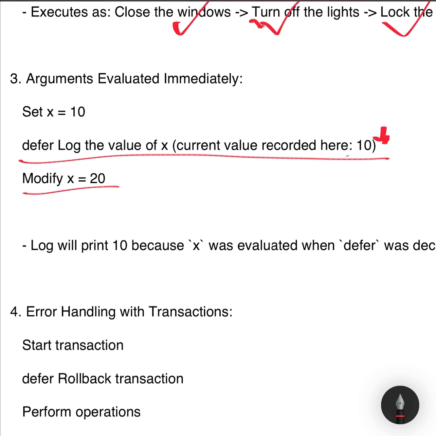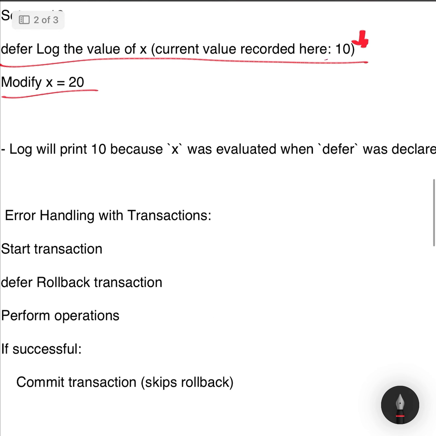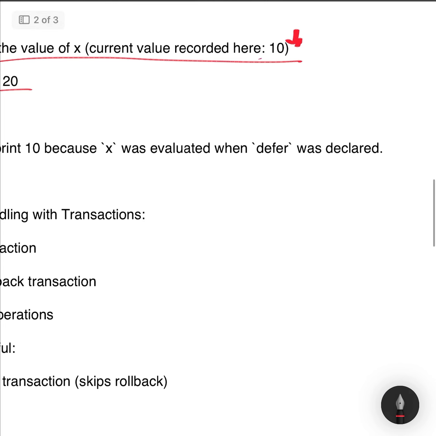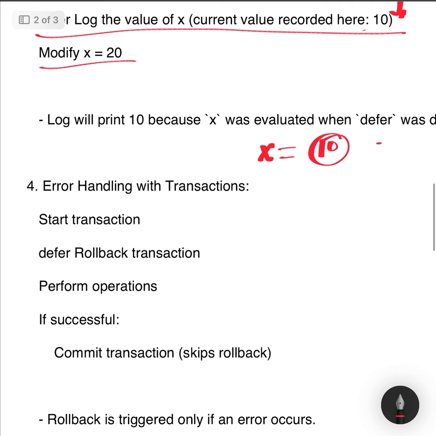Behavior: the deferred log function captures the value of x at the moment of the defer statement, 10. Even though x changes to 20 later, the log will show 10 when executed, because the value is evaluated at the point of declaration, not when the deferred function runs.